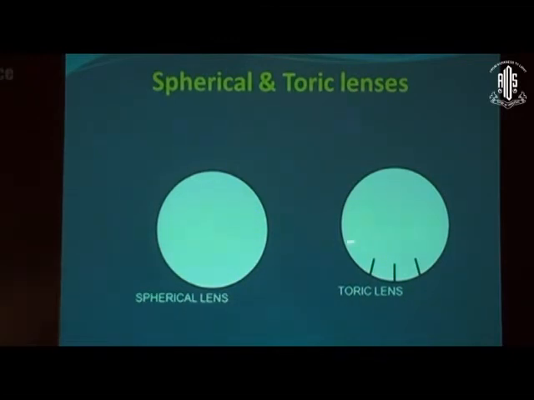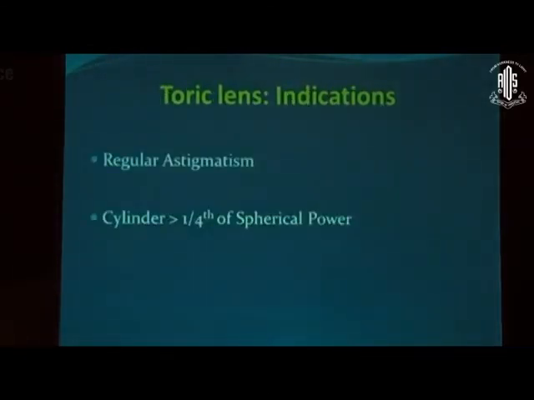So you want to have some mark, some point, reference mark, by which you can say that okay, the lens is fitting well. And with the centration, movement, coverage of soft contact lens, you see whether the mark is at 6 o'clock or it is on either side. Accordingly you modify. Now the indications of toric soft contact lens are regular astigmatism and any cylindrical error which is more than 1/4 of the spherical power.